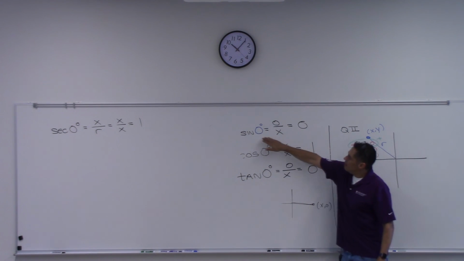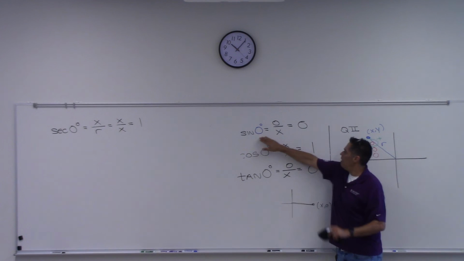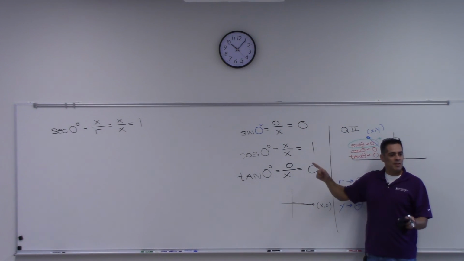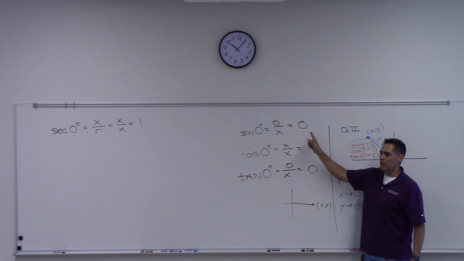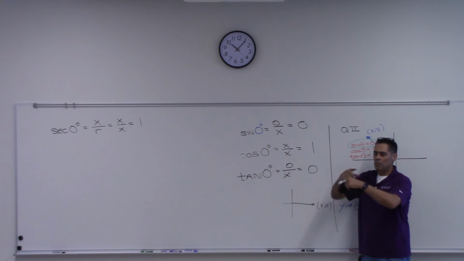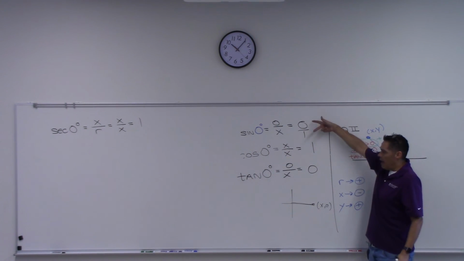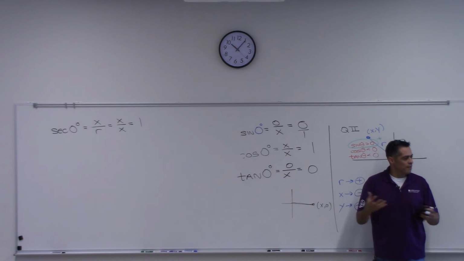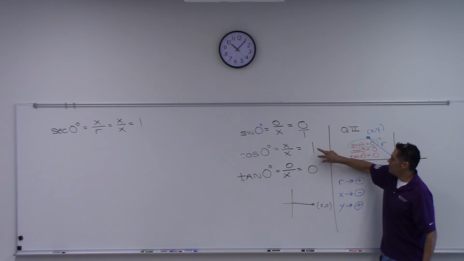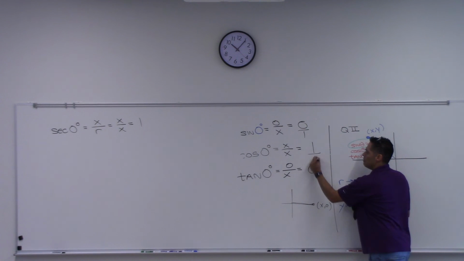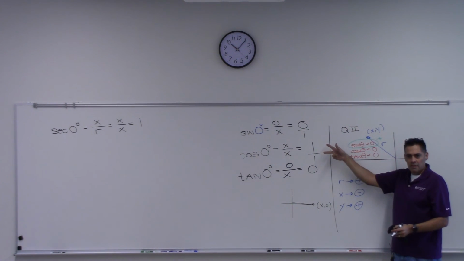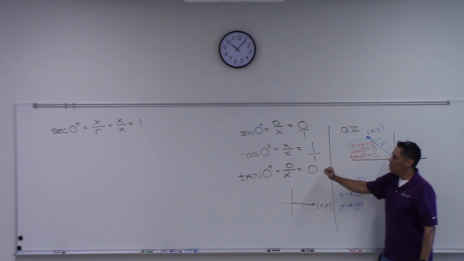When I was looking at sine of 0 is 0, right? Cosecant is the reciprocal. What's the reciprocal of 0? You can look at that as 0 over 1, right? What's the reciprocal of that? 1 over 0, undefined, right? Look at this number. What's the reciprocal of 1? Itself, right? So this is going to be 1.